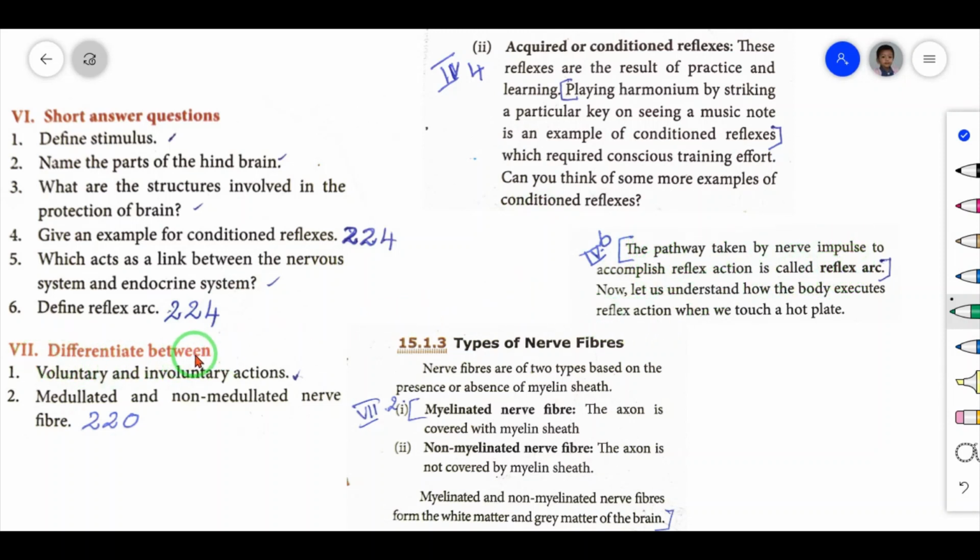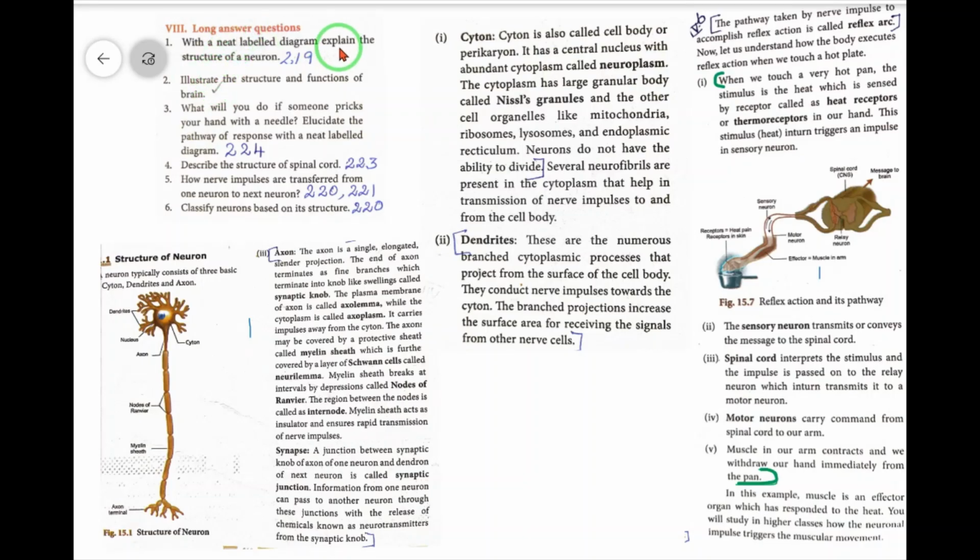Now differentiate between medullated and non-medullated nerve fiber. The first question is already completed. The second one, the answer is on page number 220, right side. So here to here you mark it. This is the answer.